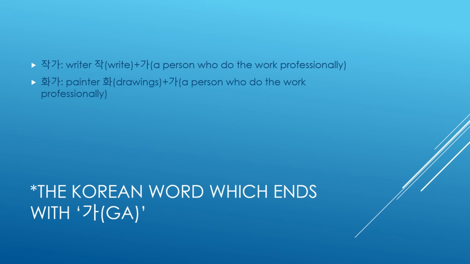Then how are we able to memorize the words taka and hwaga? Tak means something that we can write, so we describe it as taka. Then what do we mean by hwaga? Hwa means something that we draw on paper. So that's what we say as hwaga. So in English, if you try to memorize some vocabularies, all you need to do is memorize the words that end with er, right? But let's go to the next page.